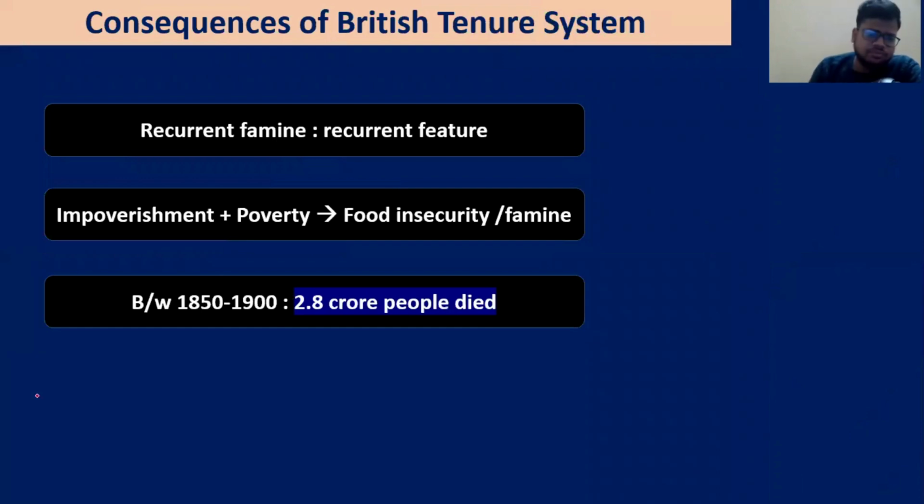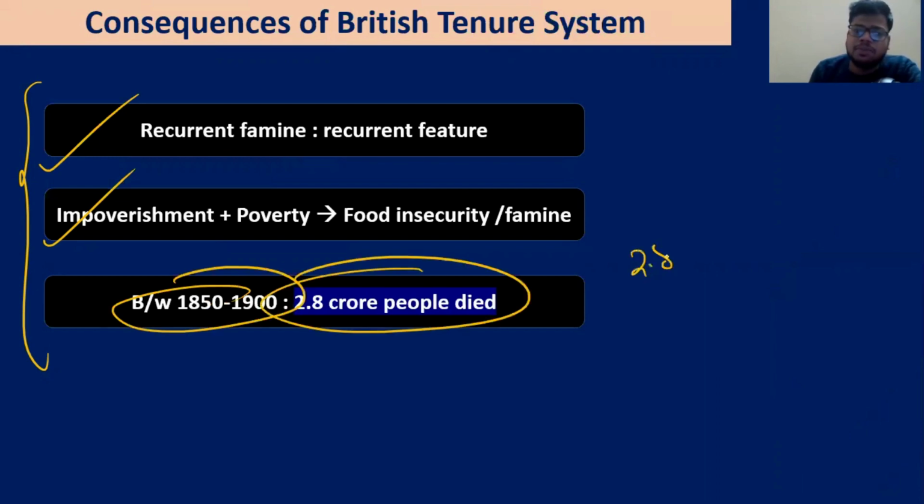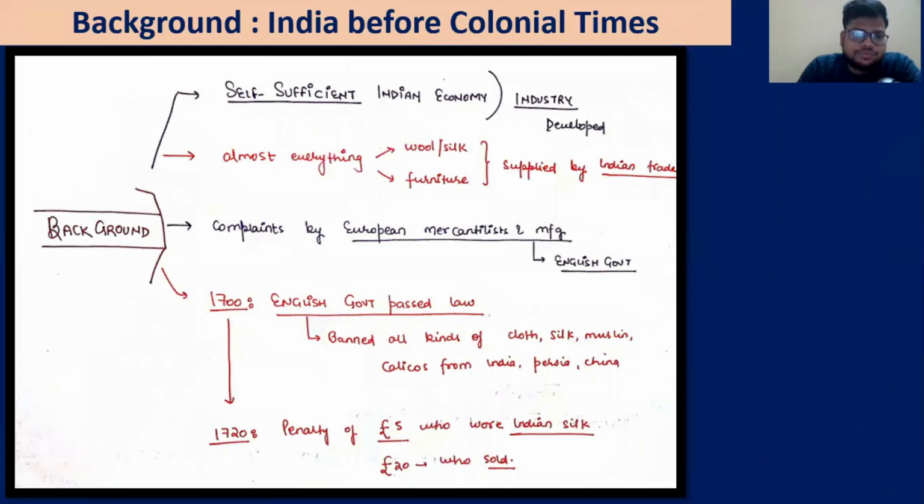The regular feature was the recurrent famines. There was impoverishment and poverty, which led to food insecurity and famine situations. And between 1850 and 1900, around 2.8 crore people, 28 million people, died because of these famines and atrocities.